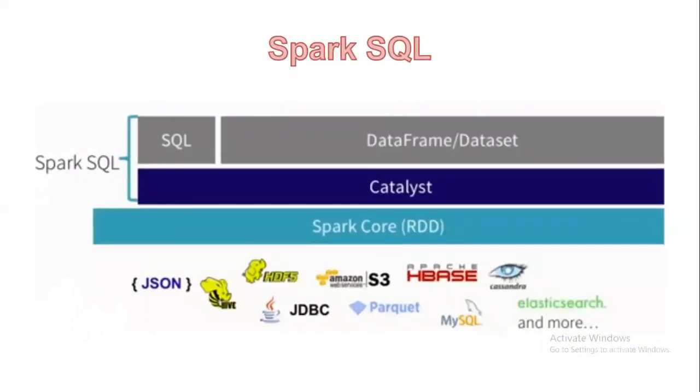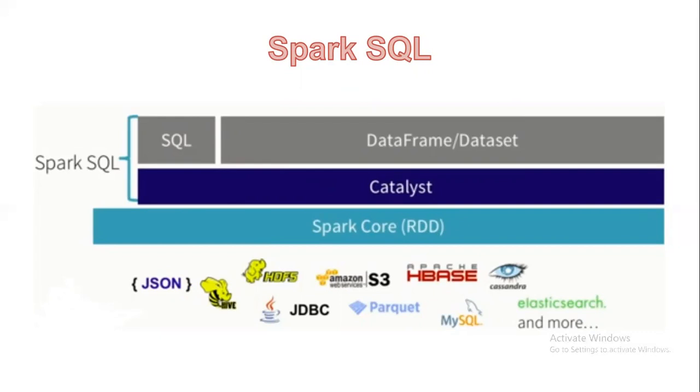So we will see a pictorial representation for easy understanding. In this, we have Spark core and Spark SQL, that is SQL and DataFrame, with Catalyst. In Spark SQL, we are using Catalyst to run our Spark queries, that is SQL queries.